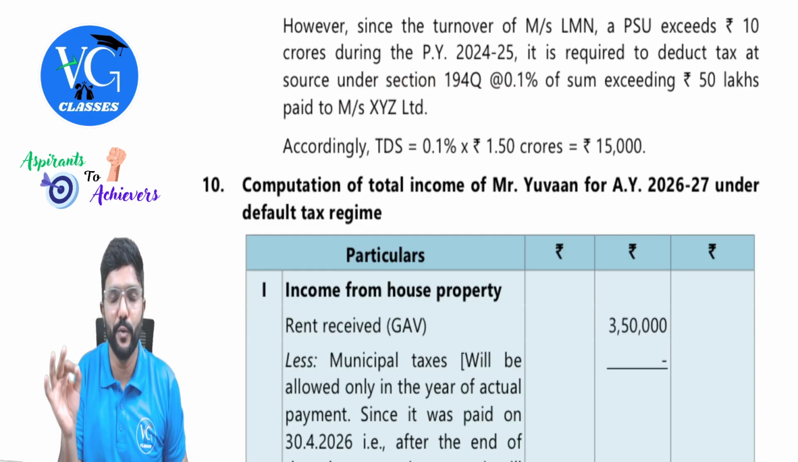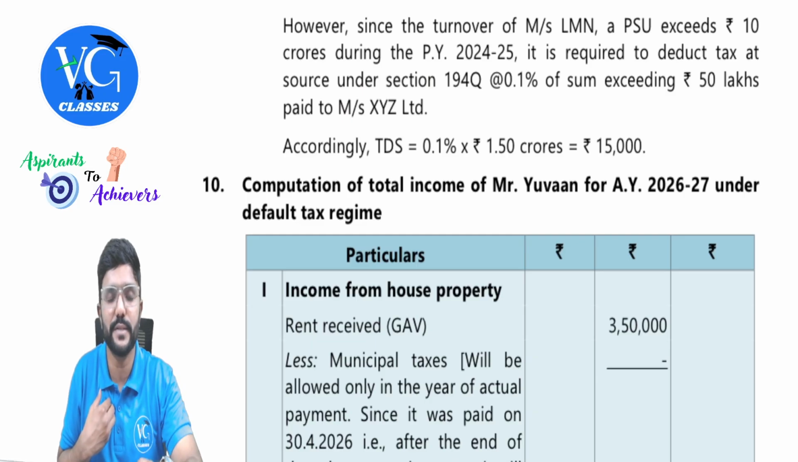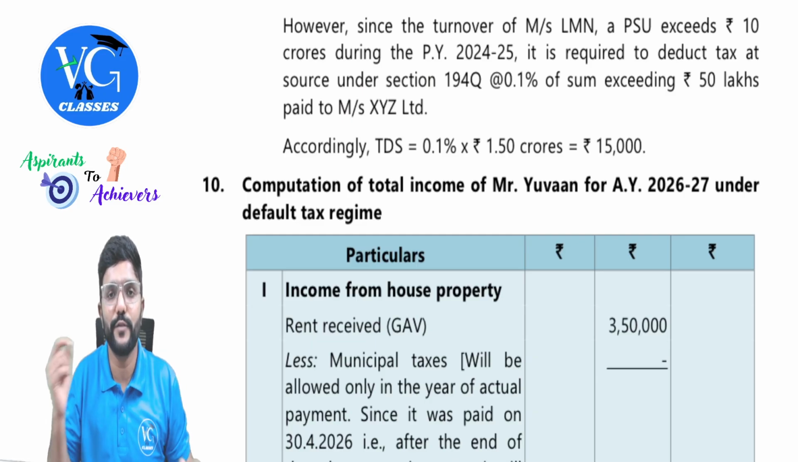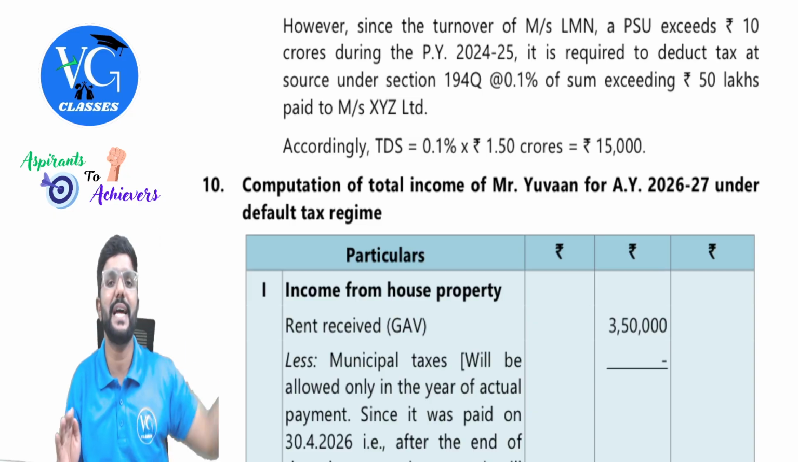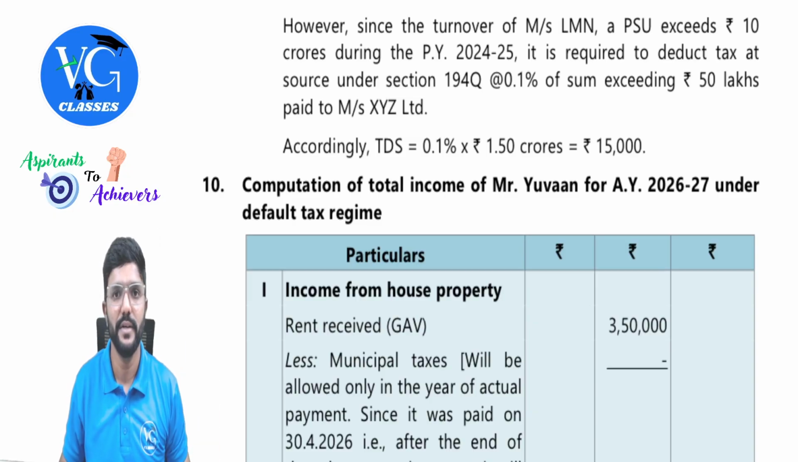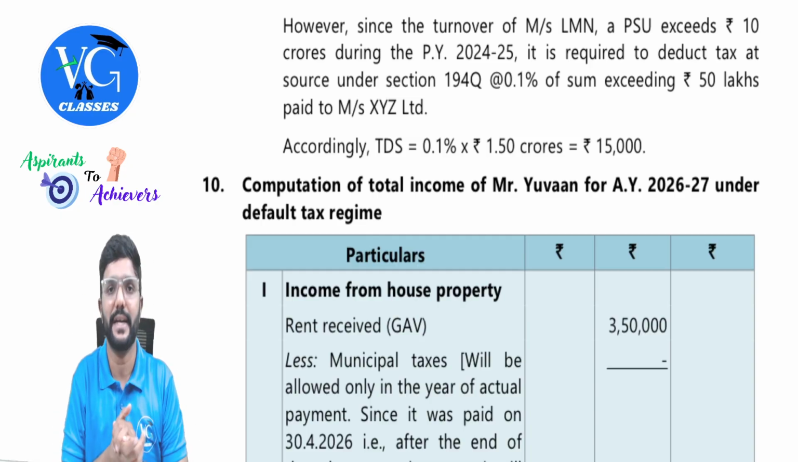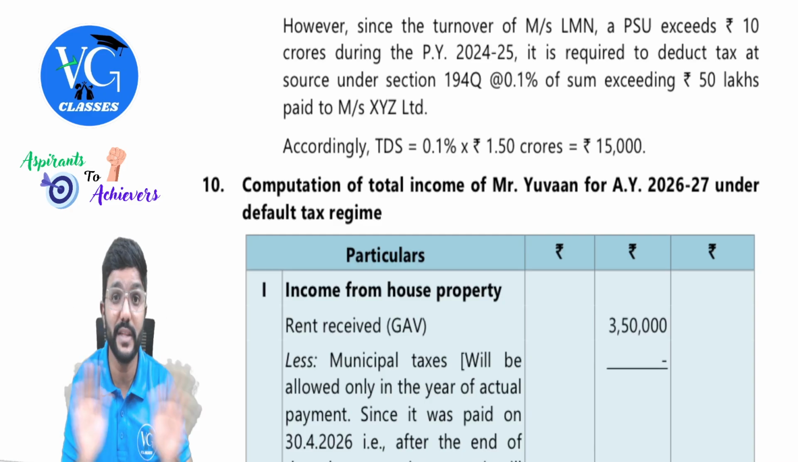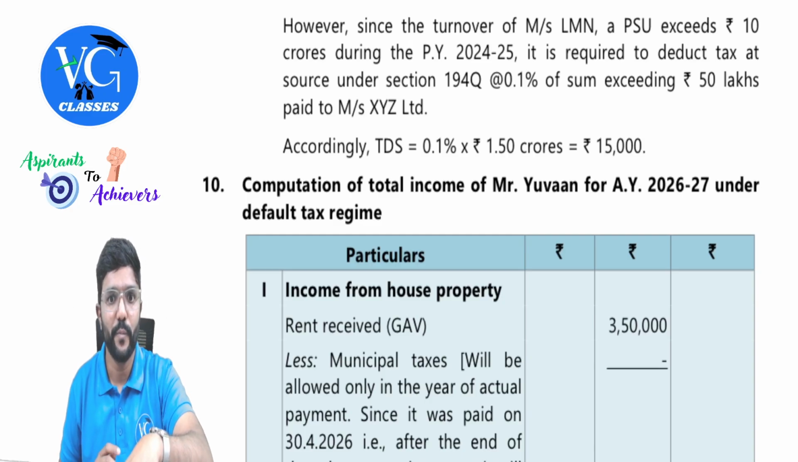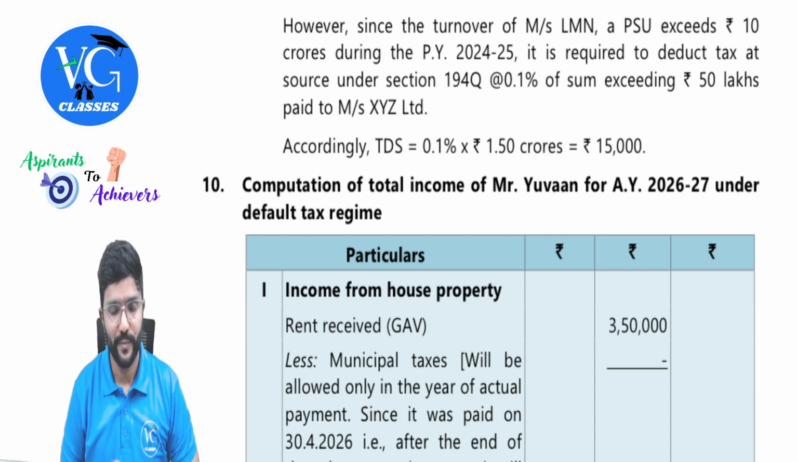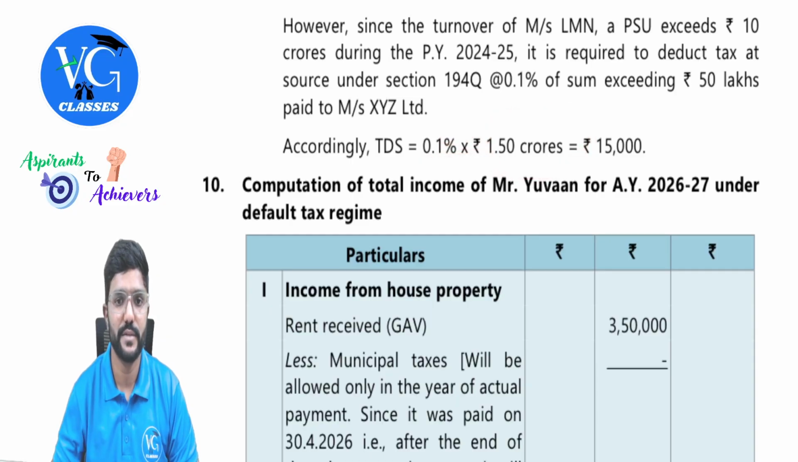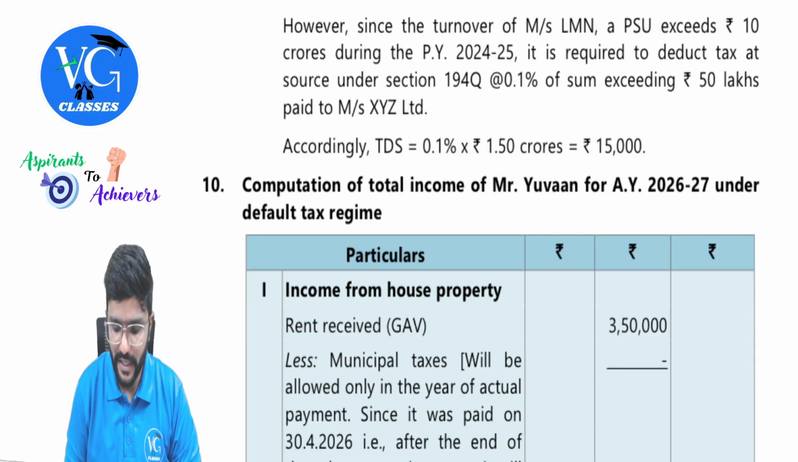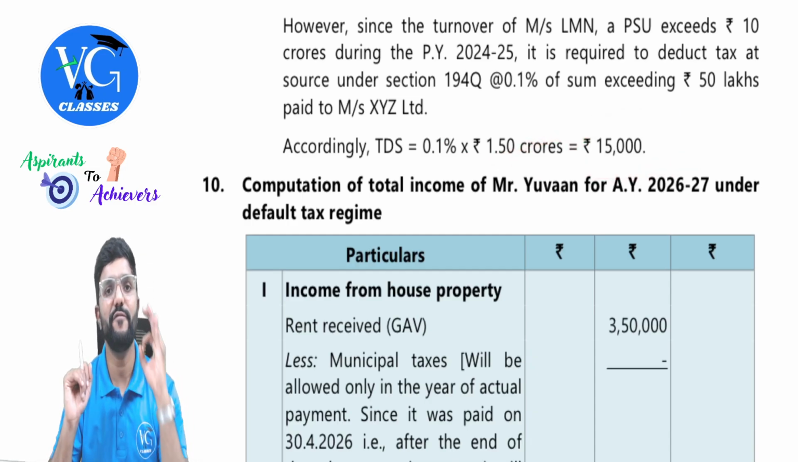Under section 194Q, a buyer is supposed to deduct TDS. Conditions are the purchase value of the goods should be more than 50 lakh. Yes, condition satisfied. And the business turnover of the buyer in the last year should be more than 10 crore. Condition satisfied. So TDS is 0.1% of the purchase value exceeding 50 lakh, not on the entire amount. So actual sale value is 2 crore. How much is in excess of 50 lakh? 1.5 crore, on that 0.1%. So it comes to 15,000.